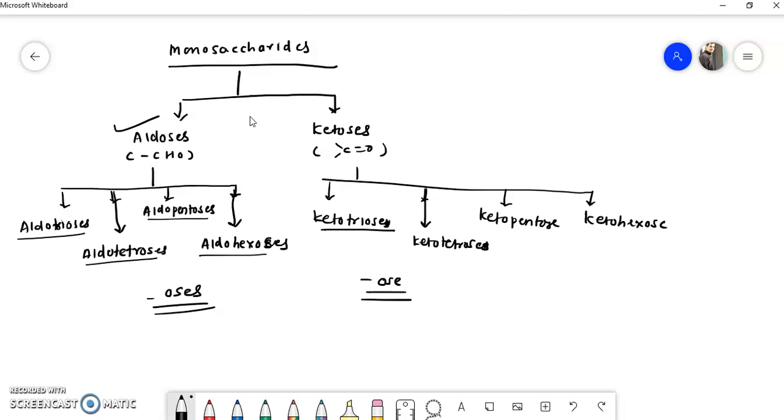We can see the example of these classes one by one. The aldotriose example is glyceraldehyde, which has the formula C3H6O3.